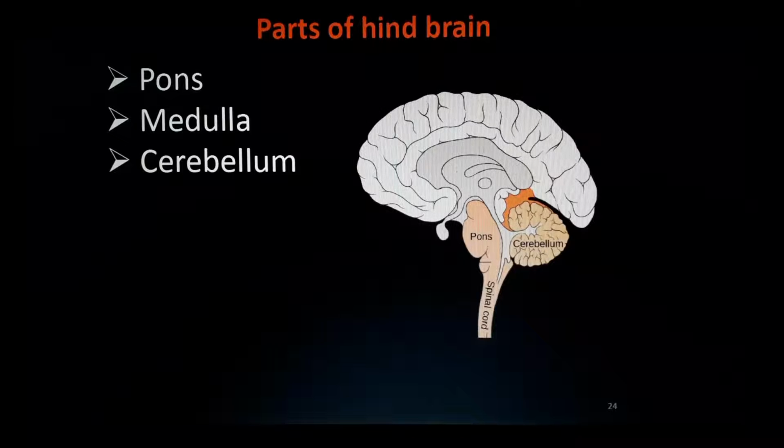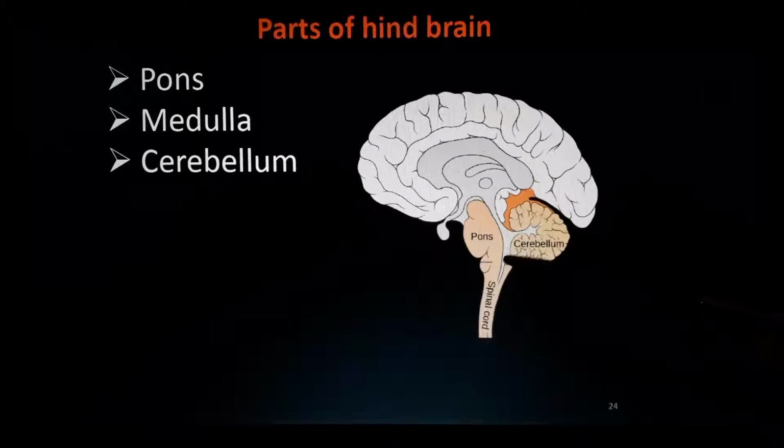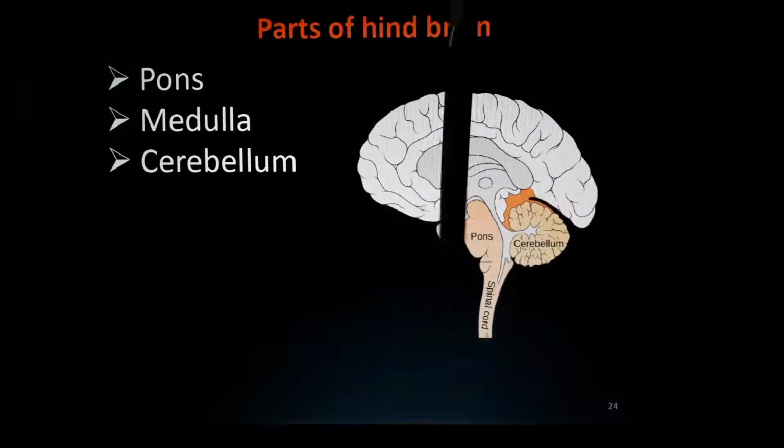So, parts of the hindbrain. See, this is the cerebellum. This is the pons. We only studied the pons here. Spinal cord is also here. Not only this much, the spinal cord is long. Understand? My screen is very short. That's why I stopped it here. Otherwise, it will go all the way down.